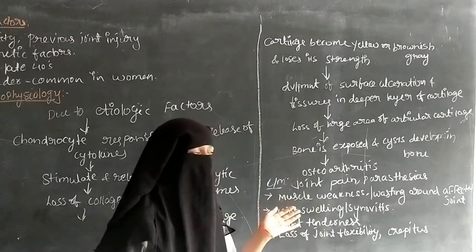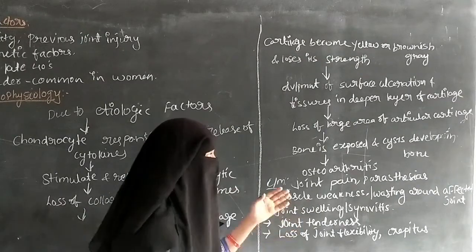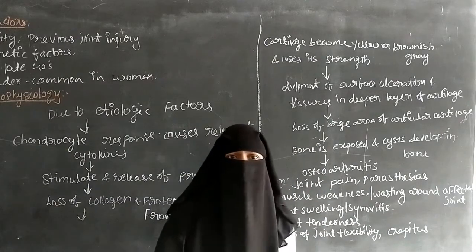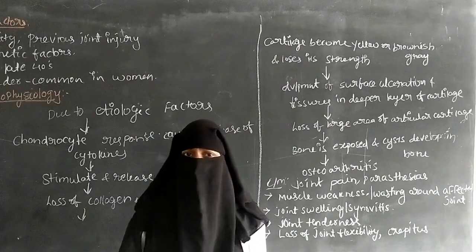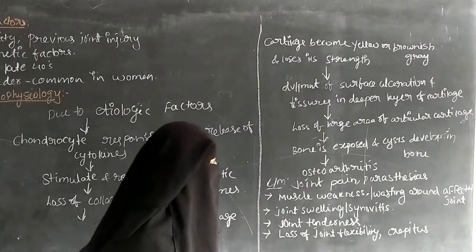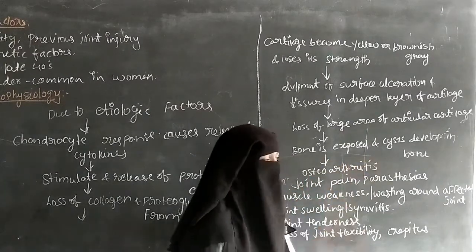And cysts can develop in the bone. Cyst means there is formation of abnormal fluid, or semi solid fluid.